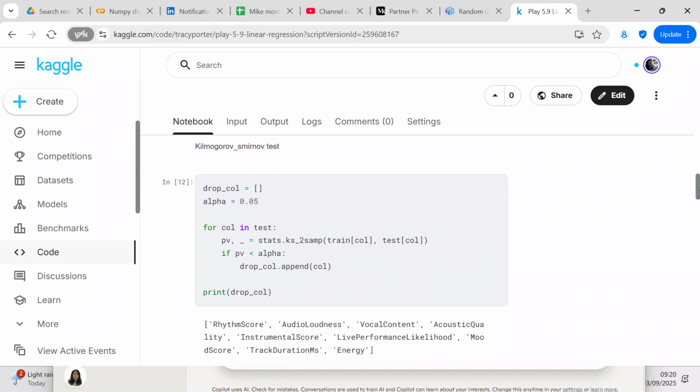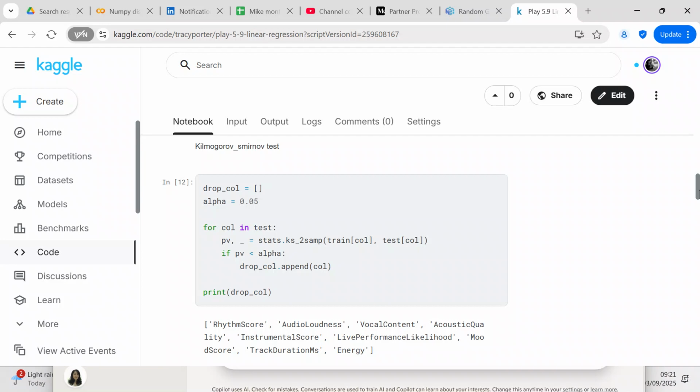Now I'm going to perform a Kolmogorov-Smirnov test, which is going to test if the columns in the train data frame are of the same distribution as the columns of the test data frame. So we perform the test, which is pv, underscore equals stats.ks_2samp(train[col], test[col]). So you want to see if the train column and the test column are from the same distribution.